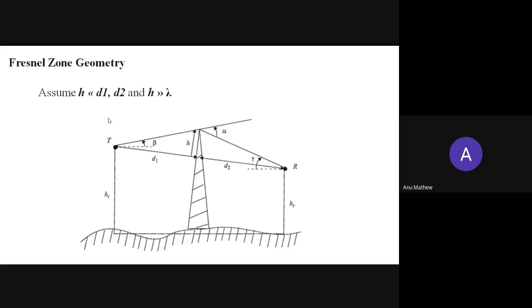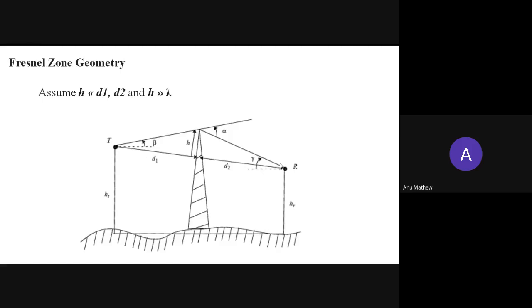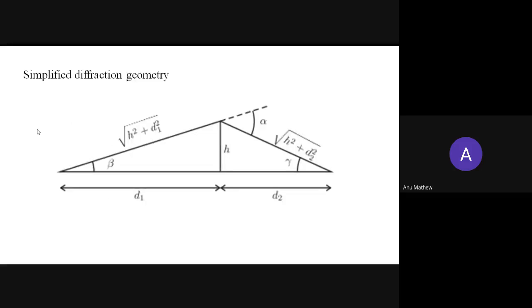I will redraw this portion, which is the portion I am concentrating on. Using this geometry, we can calculate the path difference when a transmitted wave is diffracted from the original line of sight path and then reaches the receiver.